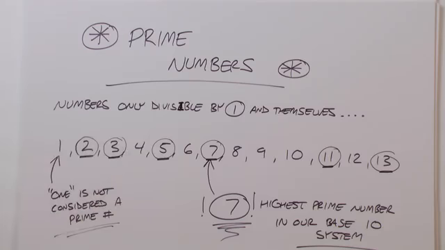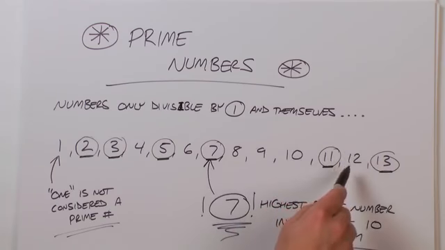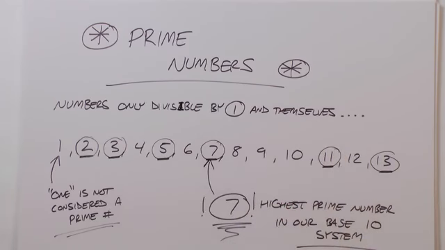2, 3 are prime. 4 is not because 4 can be divided by 4, 2, and 1. 5 is a prime. 6 is not because 6 can be divided by 6, 2, 3, and 1. 7 is a prime. 8, 9, 10 are not. 11 is. 12 is not a prime, and 13 is a prime. Notice 7 is the highest prime number in our base 10 system.